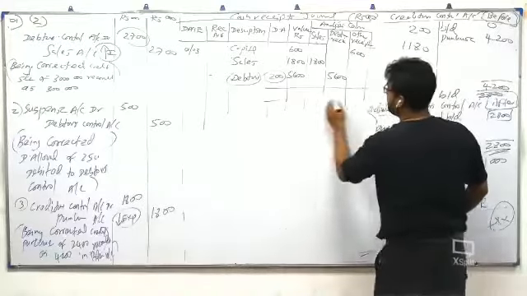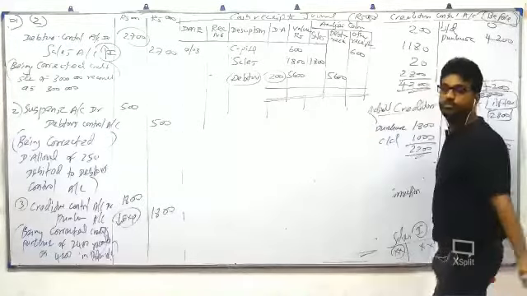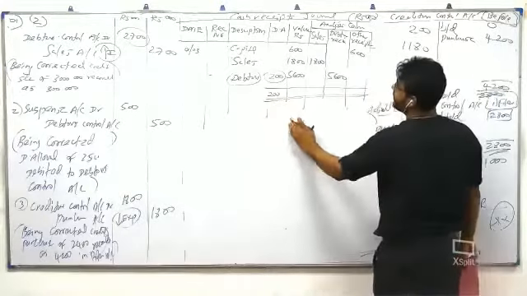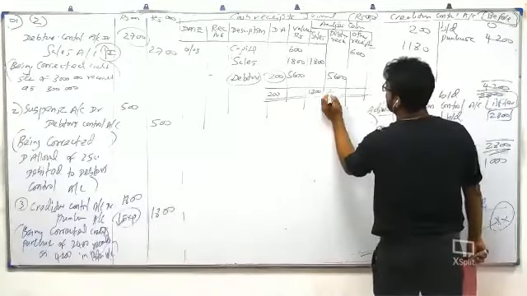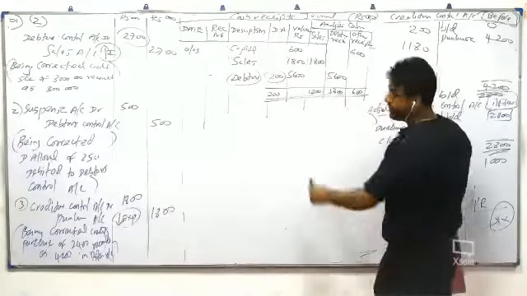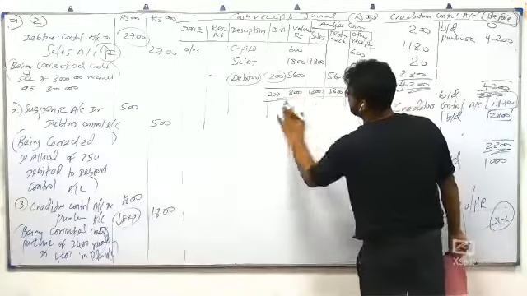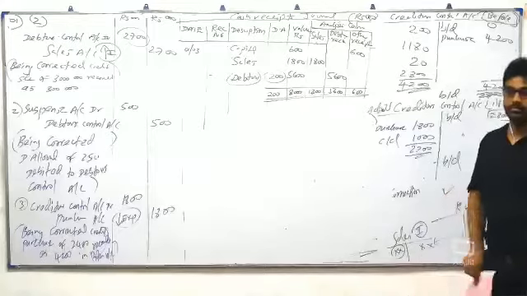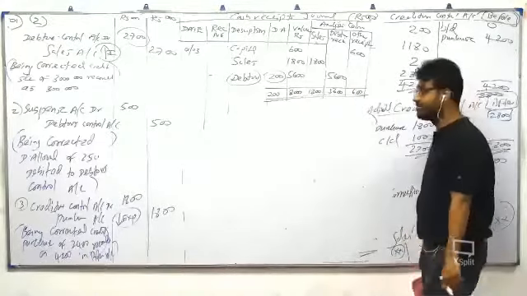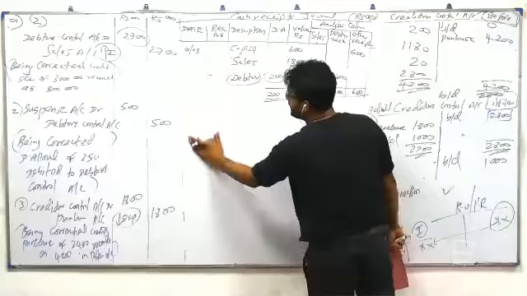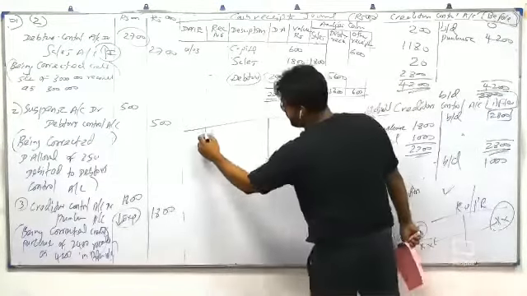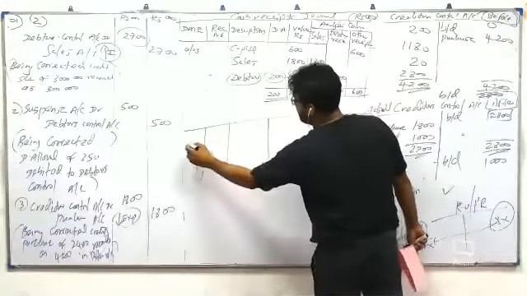Can someone tell me the answers? 200, 1,800, 5,600, 600. 8,000. Done. Is it correct or wrong? Correct. Can you prepare the payment journal the same way? Prepare the payment journal in the same way.